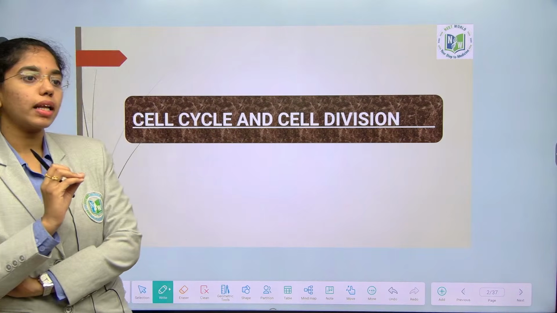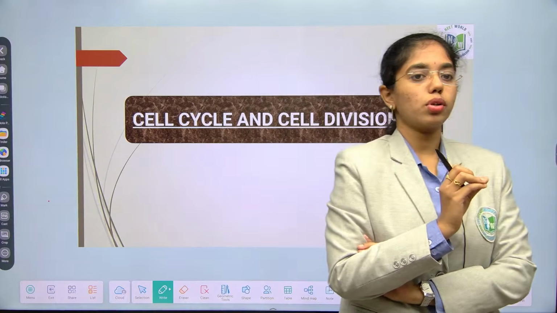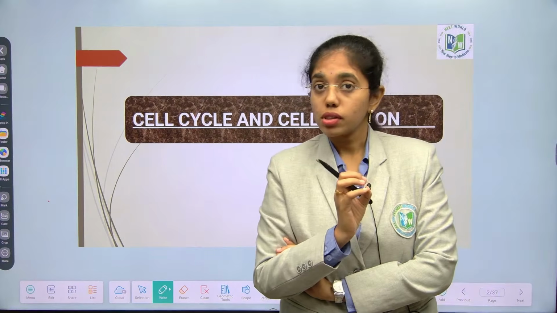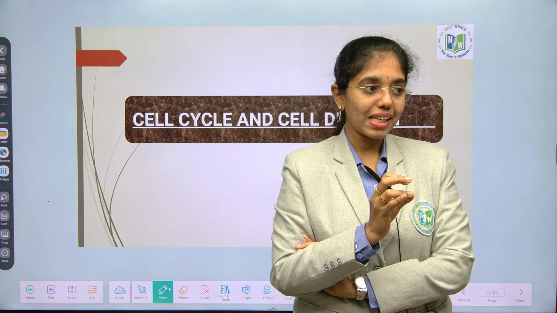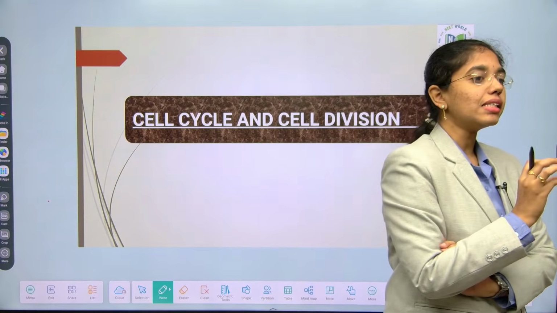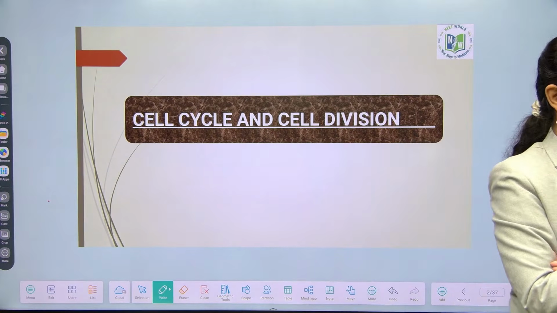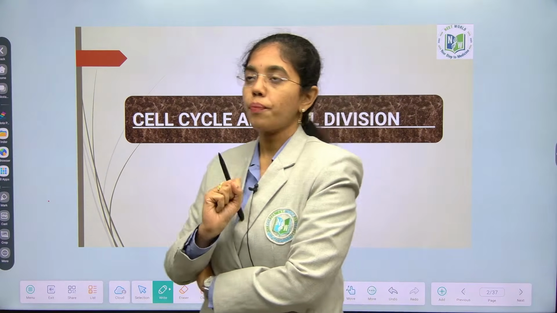Cell wall of bacteria is composed of? Cell wall of plant cell is composed of? Cellulose. Only cellulose? Hemicellulose, pectin. Cell wall of algae is composed of? Mannans, galactans, silanes. Okay, with these the cell wall of algae is composed of.